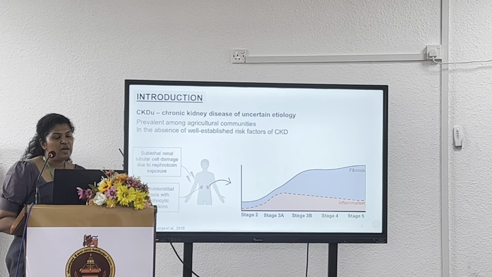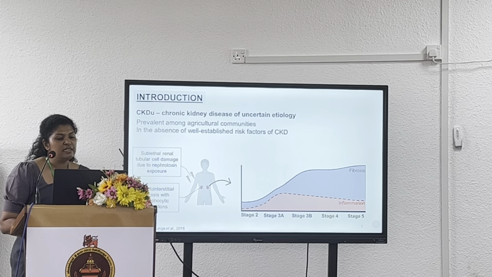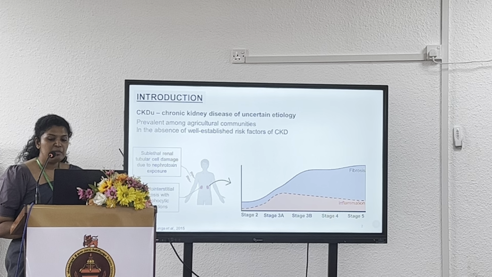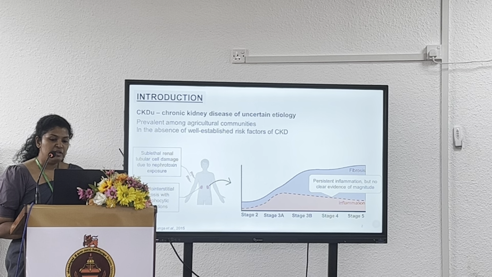And the gold standard biopsy revealed tubular interstitial fibrosis with lymphocytic infiltration as the primary event. When we consider the magnitude of fibrosis and inflammation along with the disease severity, we could identify that fibrosis is prominent in early stages and continuously rises throughout the disease. When we assess the inflammation, there is evidence of persistent inflammation, but no clear evidence of the magnitude of the inflammation with the disease severity.